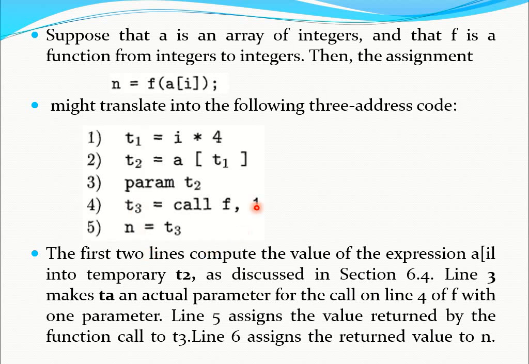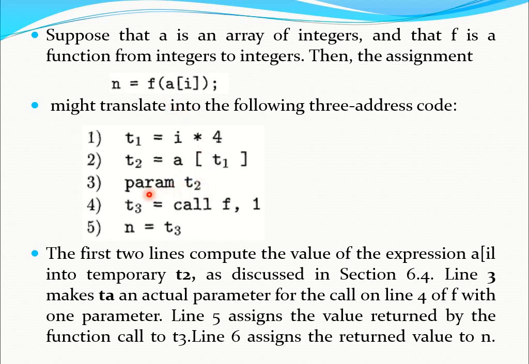In this three address code generation, the first two lines compute the expression a[i]. To evaluate the expression a[i], we use these first two lines.